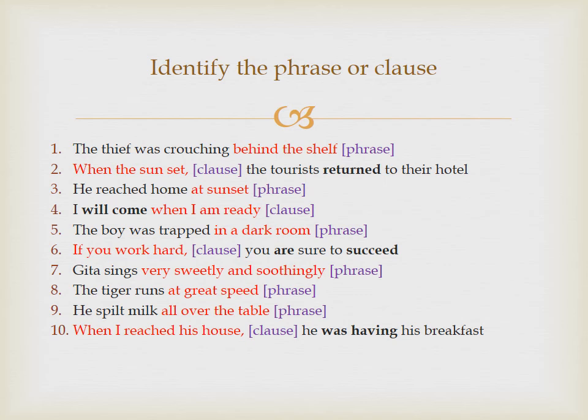Third, he reached home at sunset. He reached home. The clause is complete. It is the main clause. You need not worry about clause here. Then, at sunset is the phrase because it doesn't have a verb, but it tells us at what point of time he reached his home.